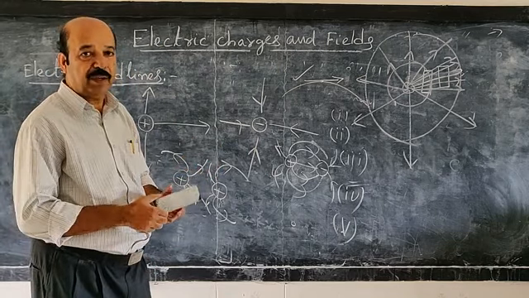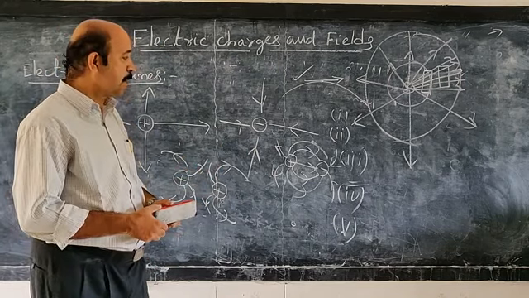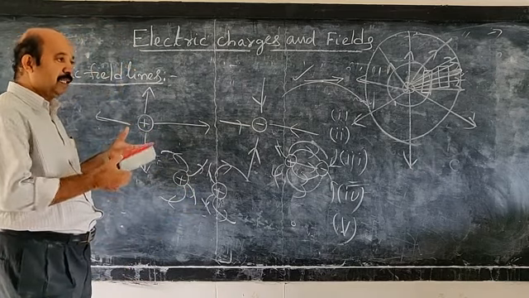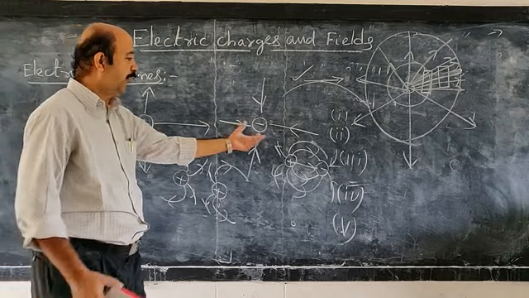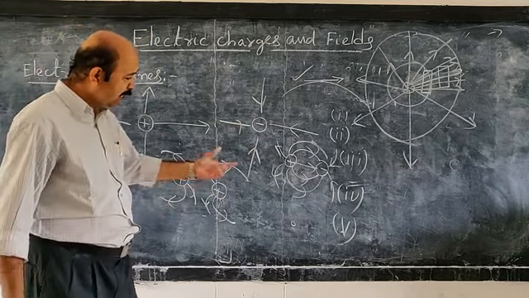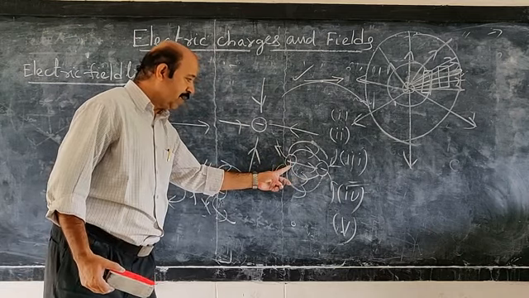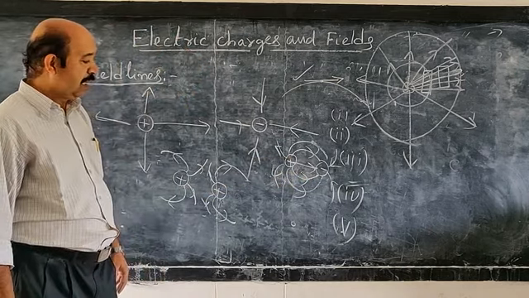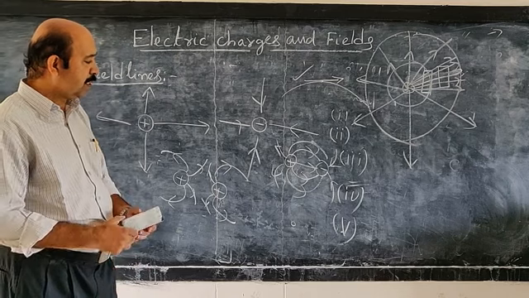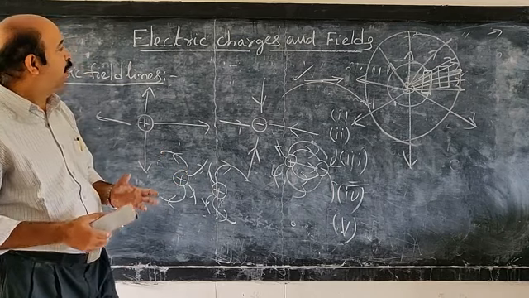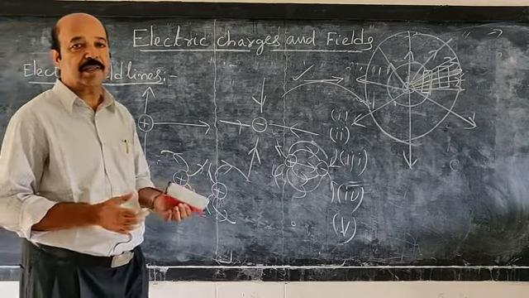If they intersect, the field must have 2 different directions, which is absurd. From a point positive charge, the field lines are radially outwards. From a point negative charge, the field lines are radially inwards. And in the case of a dipole, the field lines start from the positive charge and end at the negative charge. These are some important points regarding electric field lines.